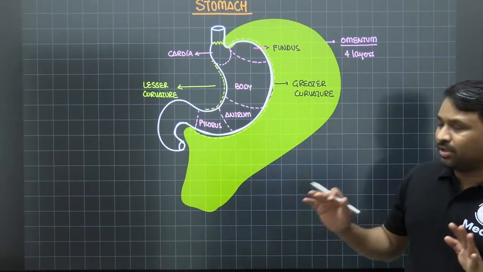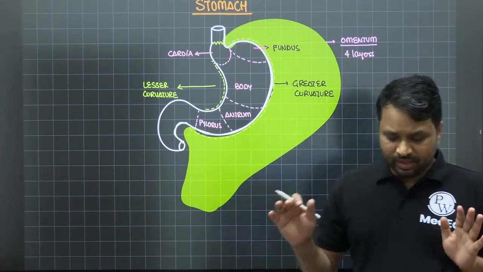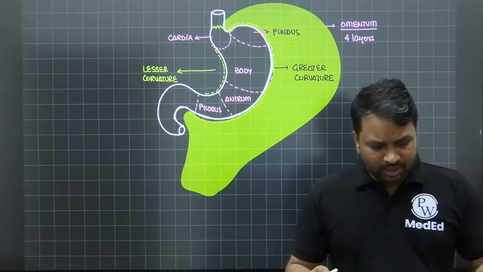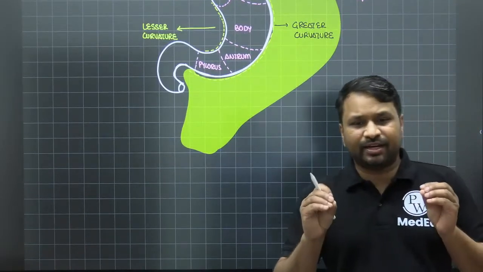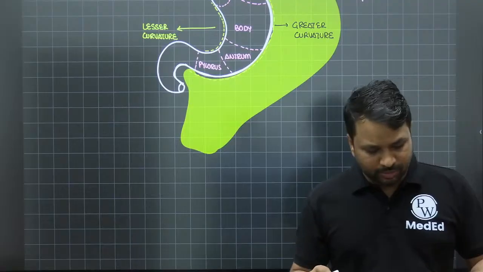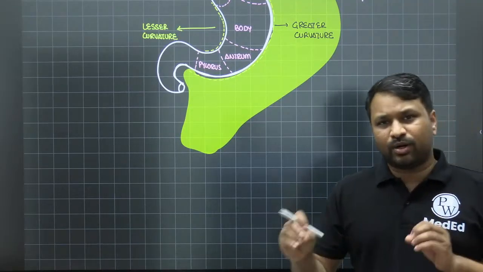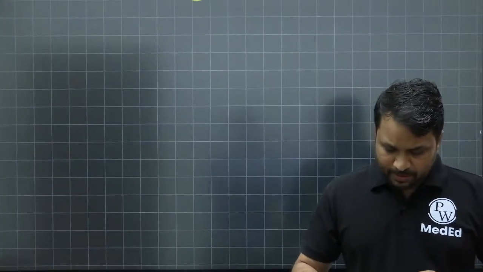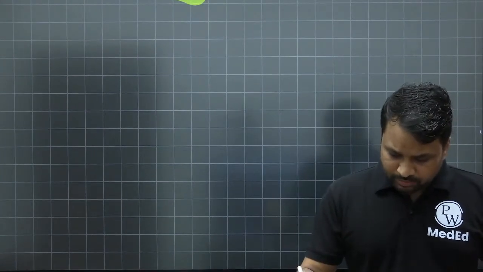So this is the basic orientation of the stomach that you have, ठीक है। Now when you talk about the various components, one of the important things that you will see is there are different kinds of cells which are going to be present inside the stomach. We'll try to understand. Okay, before we go into the cells, I'll go into the blood supply of the stomach, which is quite interesting, okay? So we'll go and talk about the blood supply of the stomach.